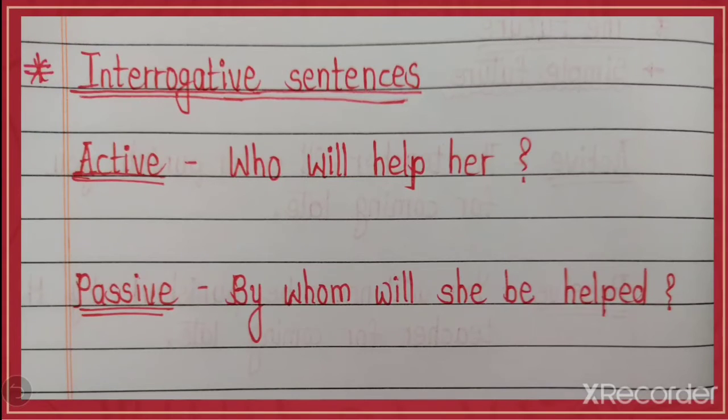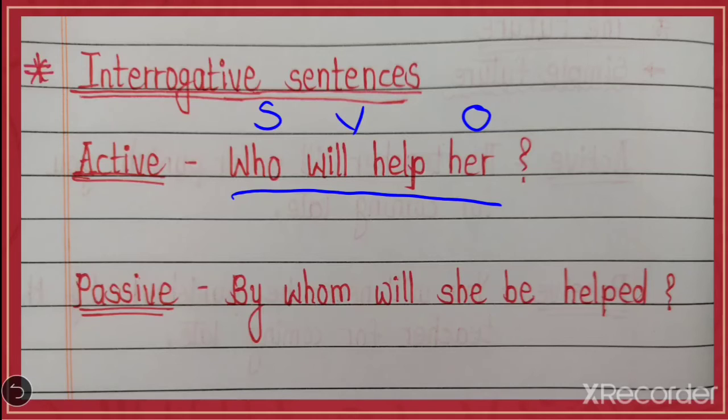Now we'll see another topic, that is interrogative sentences. Interrogative sentences means question sentences. As we know, our sentence will start with a WH question. So at that time, how to turn it into passive? Who will help her? So here who is your subject, will help is your verb, and her is your object.